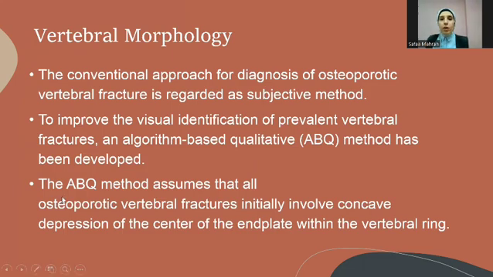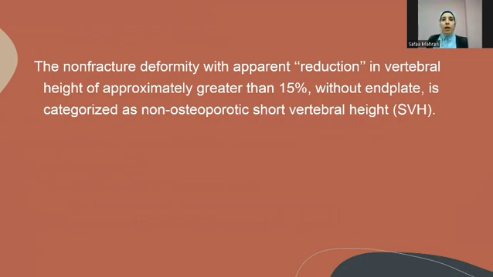This conventional approach is subjective. To improve visual identification and make it a little bit more objective, an algorithm-based qualitative method has been developed that assumes that all osteoporotic vertebral fractures start in the center before being present in the vertebral ring. A major differential diagnosis of the morphological change in the vertebra with reduction in height is the non-osteoporotic short vertebral height, as will be shown in the next slide.